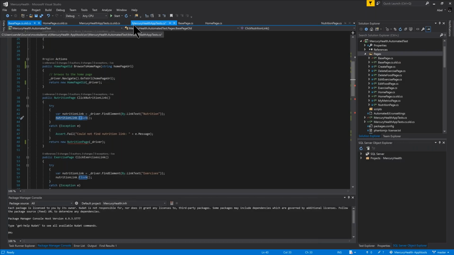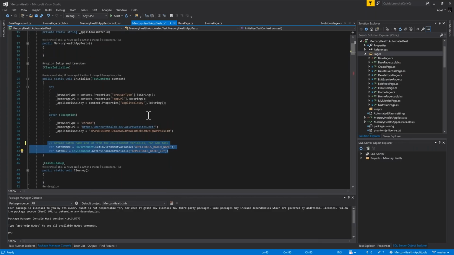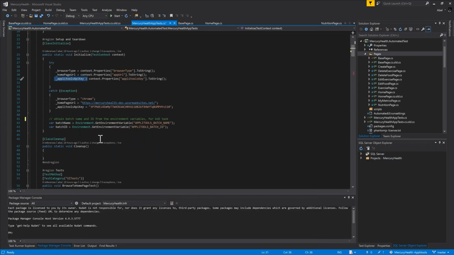If I go into my, what's the easiest way to show? Well, here we go. If you look at my tests now, there's a couple things that I need to gather before I even run. Number one is you have a specific Applitools key. So I do need to have that key. If I want to run my Applitools stuff in my build and release pipeline in Azure DevOps, then I do need to grab a batch name and batch ID that automatically gets populated in my environmental variables as well, right? So I need to add that little chunk of code.